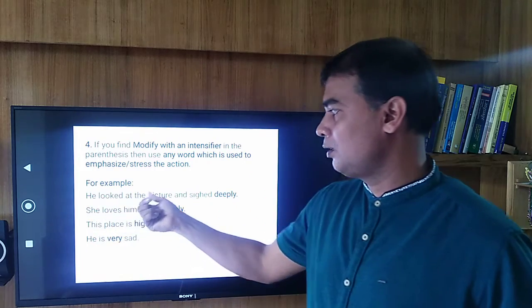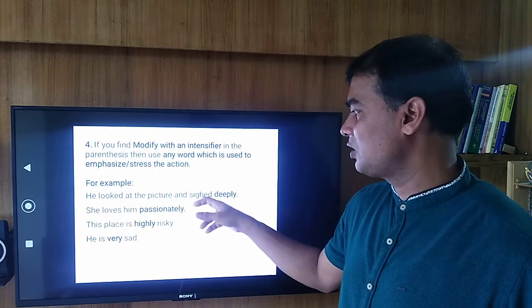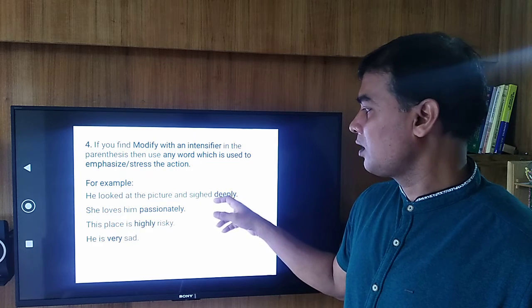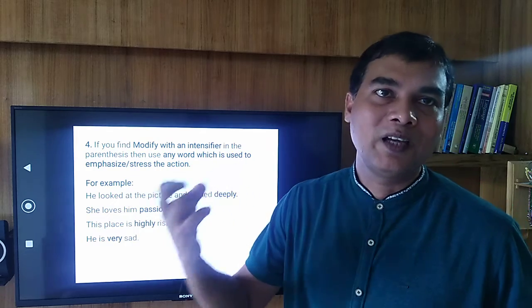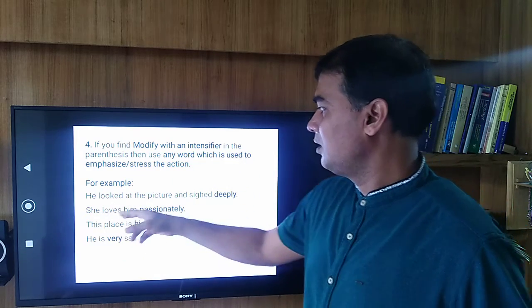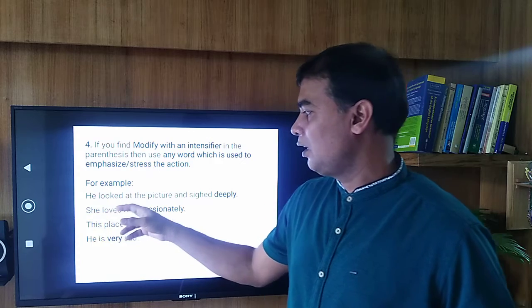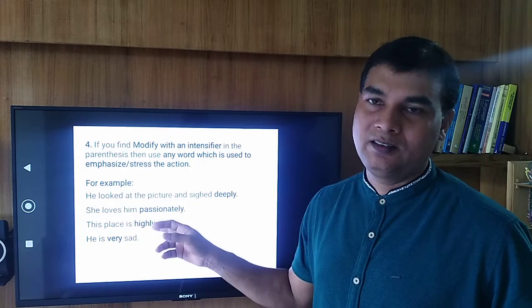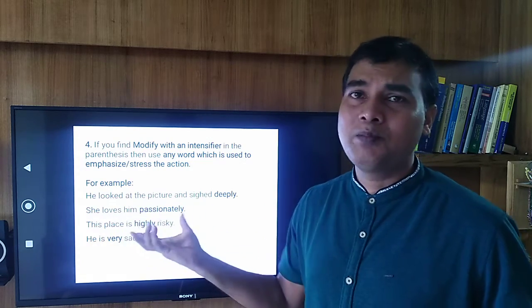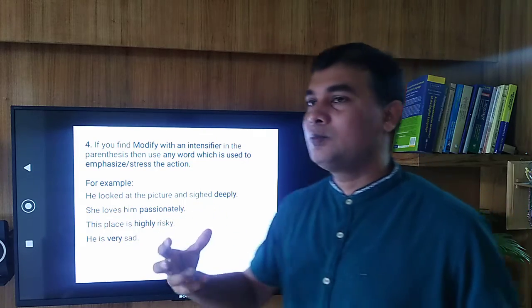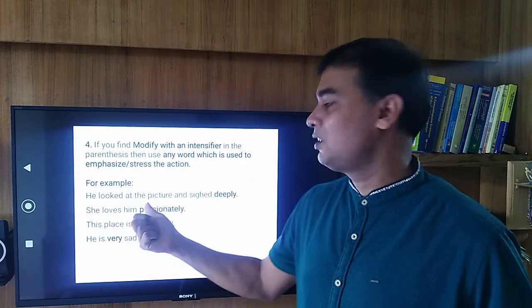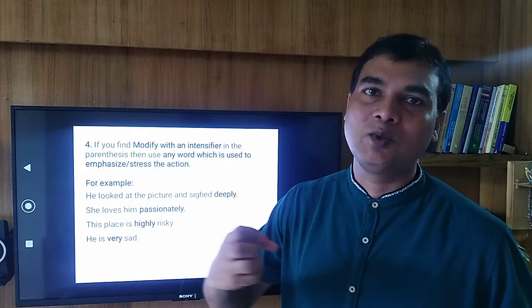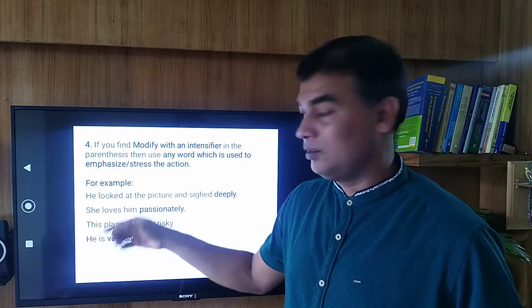So in the example, he looked at the picture and sighed deeply. So deeply here gives emphasis. And in the second one, she loves him passionately. She loves him how? Passionately. This word passionately gives more emphasis. So this word gives more stress on the action.